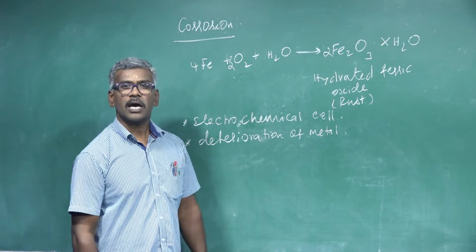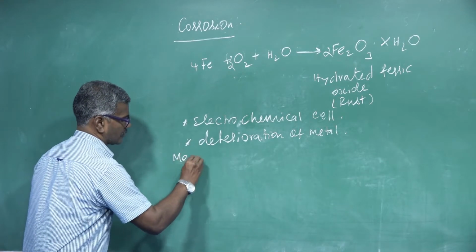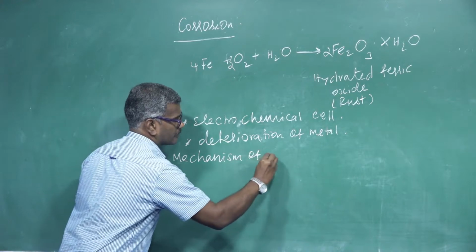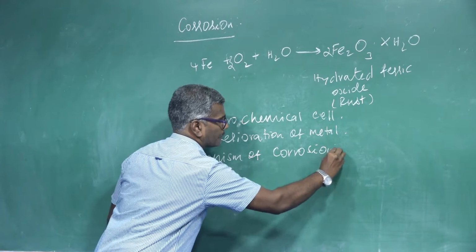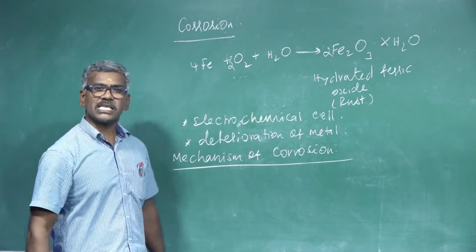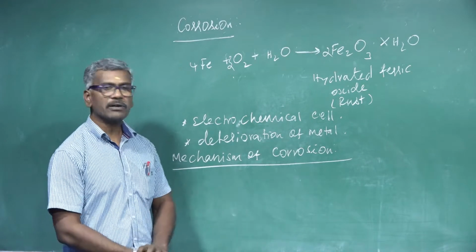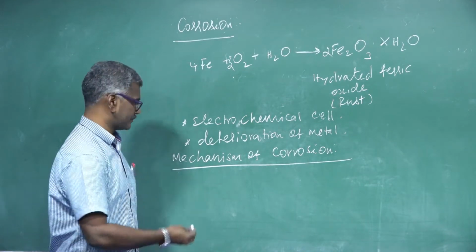Next point, mechanism of corrosion. The mechanism of corrosion, or theory of corrosion, is best explained by the rusting of iron.